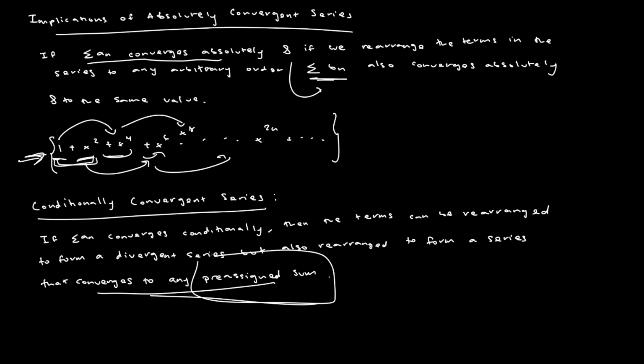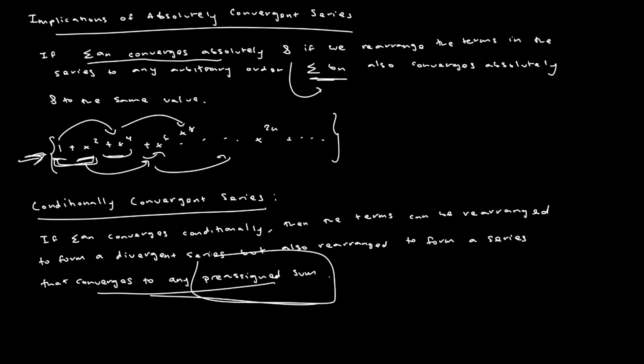So given that, we went over what it takes to be an absolutely convergent series, where if we can prove that the absolute value of every term converges, then it's absolutely convergent.